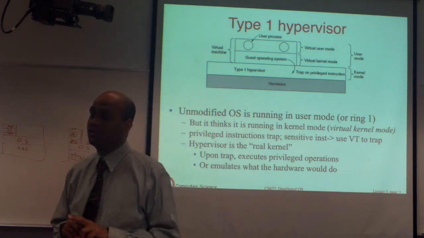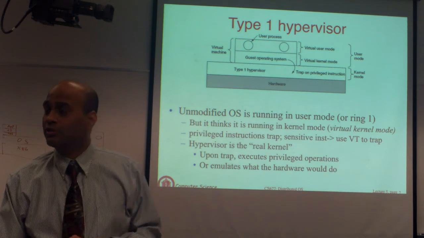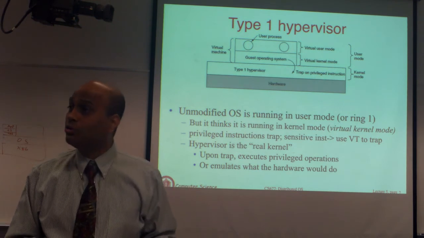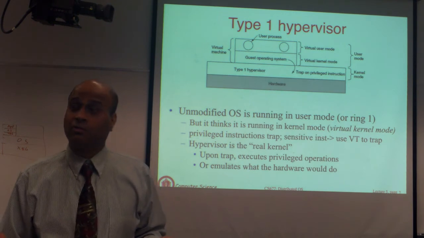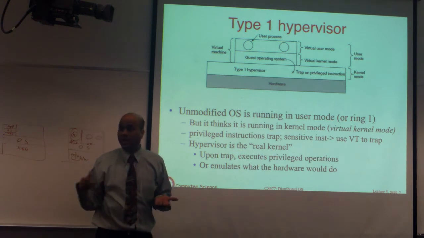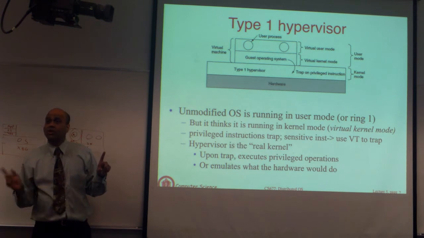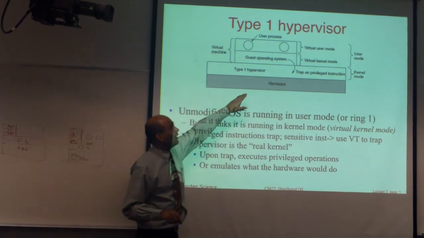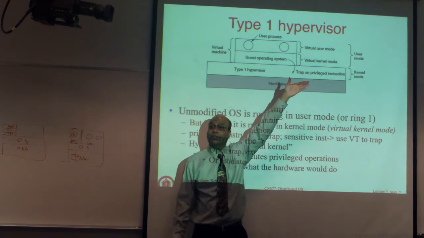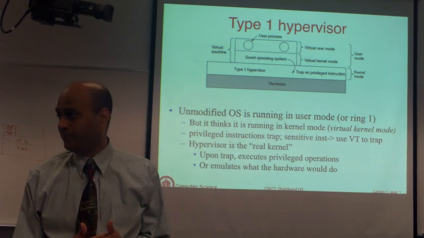One of two things can happen. The CPU can ignore it, saying you're in user mode, you can't execute it, so it will not do anything. Or it will say you try to do something you are not allowed to do, I'm going to cause an interrupt and have some trusted entity look at what you try to do. So in the latter case, you will trigger a trap. So you try to execute a kernel mode instruction in user mode. If that triggers a trap, then the hypervisor starts to run, because the traps all go to the hypervisor. The hypervisor runs and it says, okay, the OS is trying to do something, let me do it on its behalf.